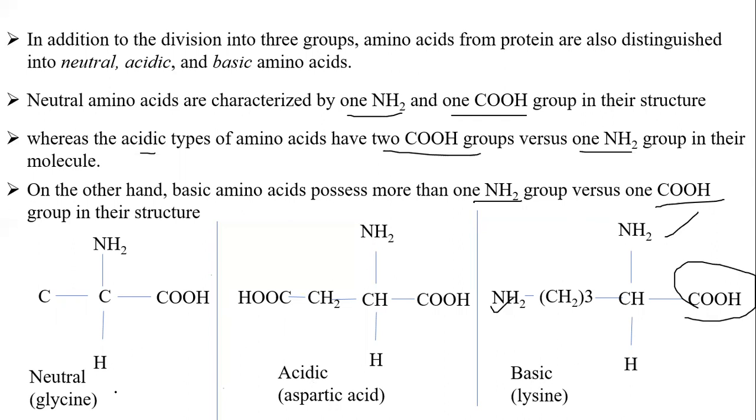In neutral, you can see there will be one NH2 group and another one COOH group. Whereas in the acidic type, you can see two COOH groups, because COOH contributes to our acidic part. So it consists of two COOH and one NH2. But in basic, you can see two amino groups, NH2 groups. This is regarding amino acids: neutral, acidic, and basic conditions.